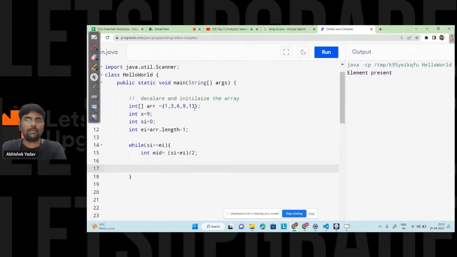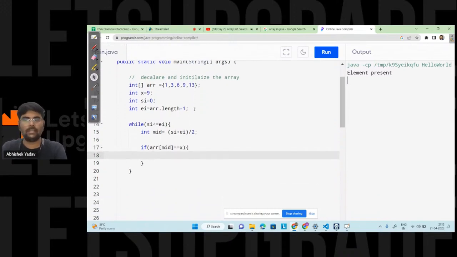And after finding the midpoint, I will write a check: if arr of mid is equal to x, that means I found the element, right? So here I will put flag is equal to 1. And here I will take the value of flag as 0, that is flag is equal to 0 here.